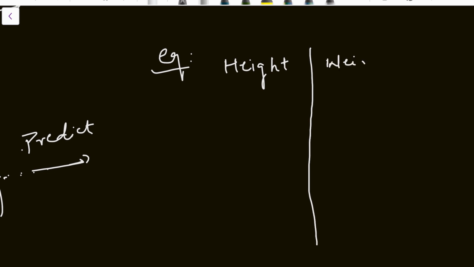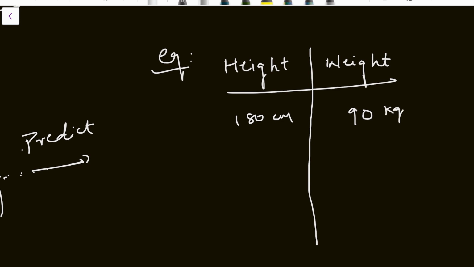A person who is 180 centimeters is around 90 kgs. A person who is around 160 centimeters is 80 kgs.